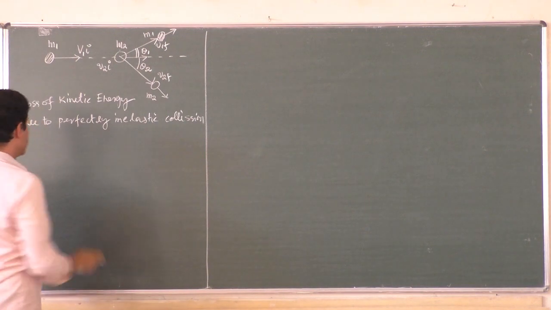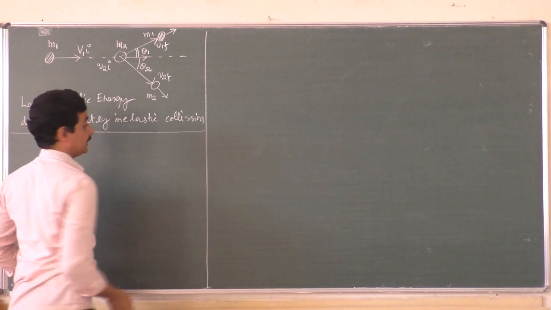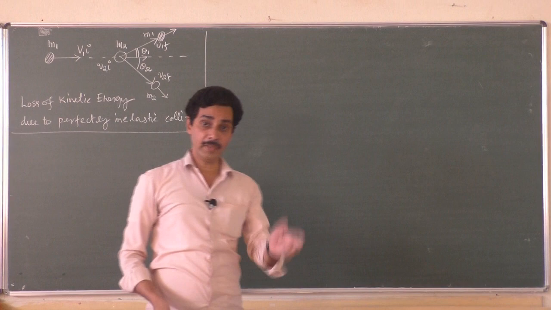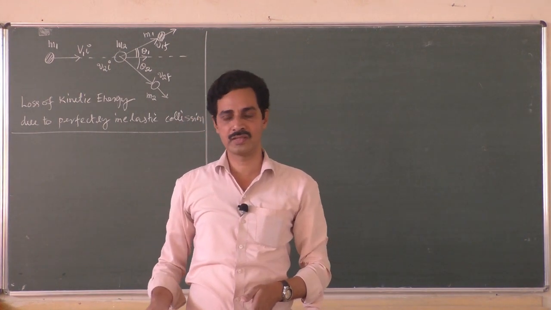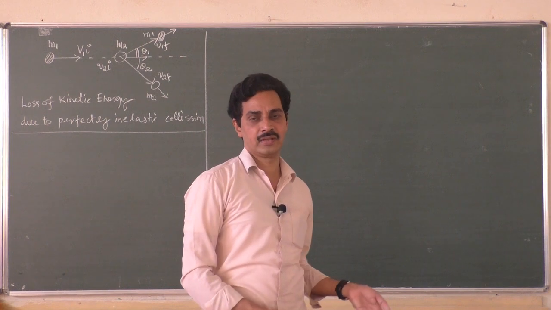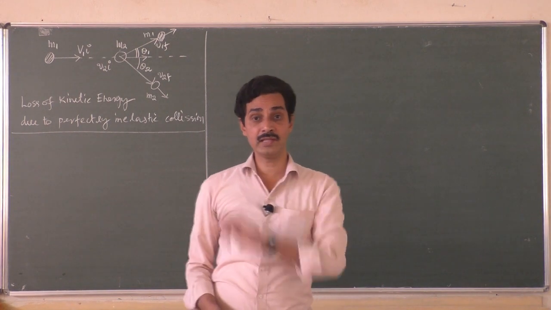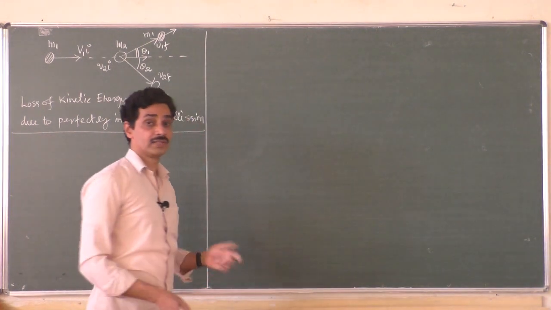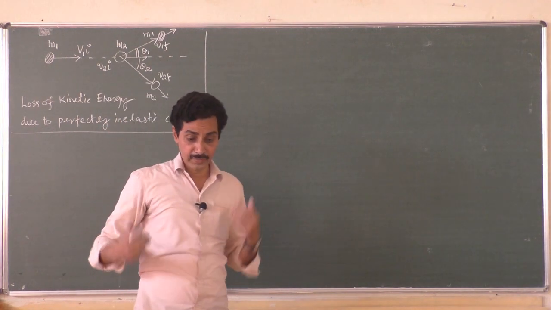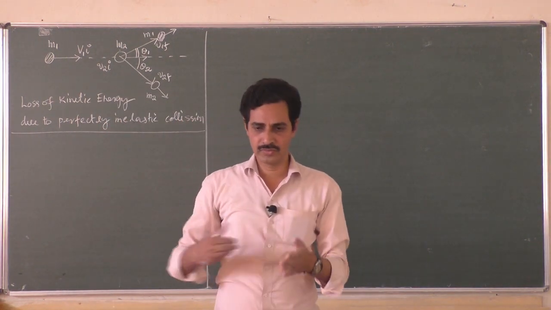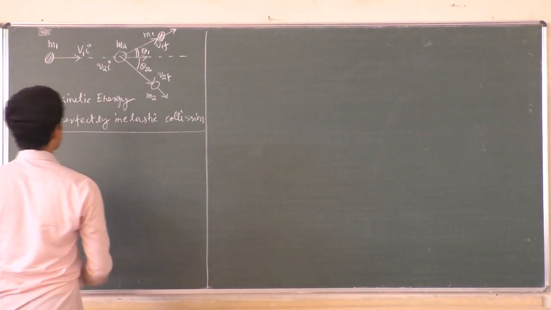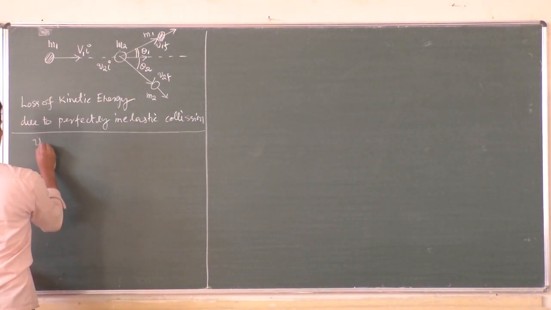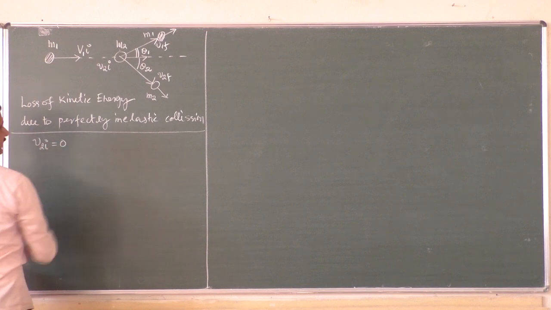We have to use the conditions. We know that in a perfectly inelastic collision, momentum is conserved even though kinetic energy is not conserved. The total kinetic energy before collision and after collision may not be the same, but the total momentum before collision and after collision are the same. But we will limit our discussion to some conditions here. One thing is, we will assume that the second object is at rest, v2i is equal to 0.